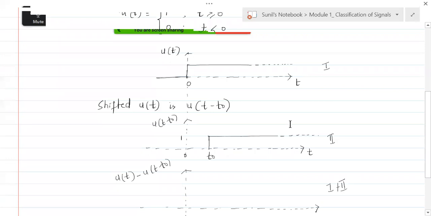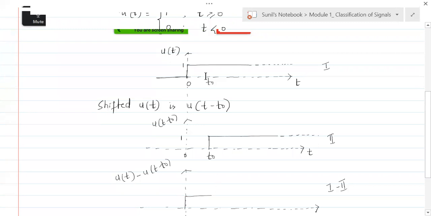Okay, so what would that be? Here from 0 to t naught, what is the signal? Suppose this is t naught. From 0 to t naught, it is 1. I didn't write that. And from 0 to t naught, what is the second signal? It is 0. So that signal minus 0 would be the same signal, from 0 to t naught.